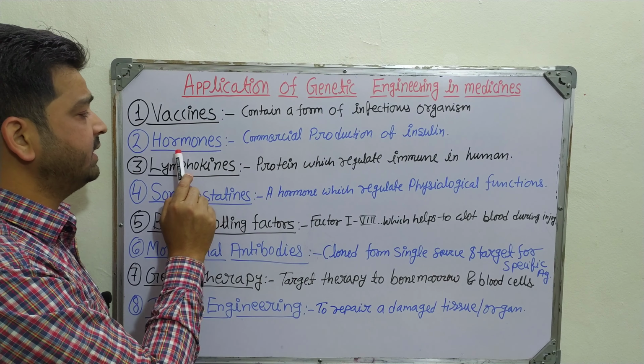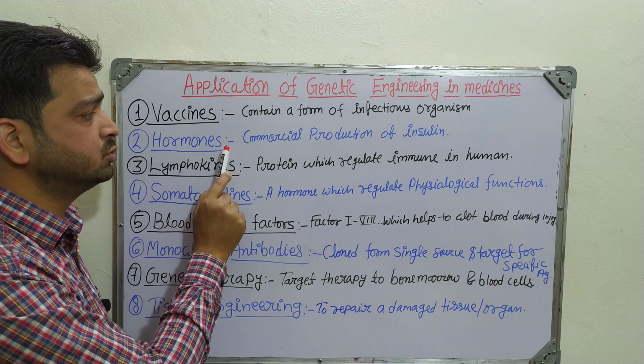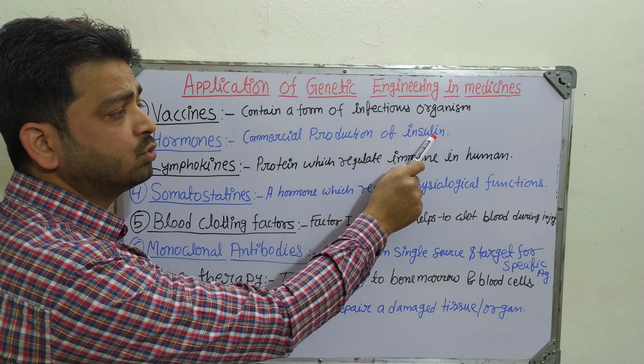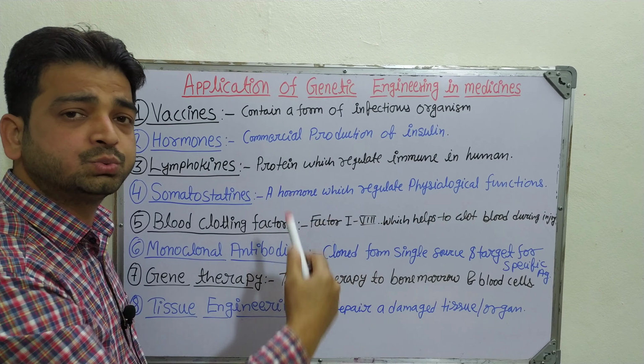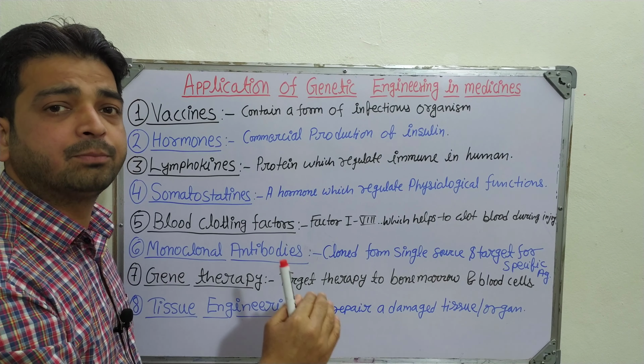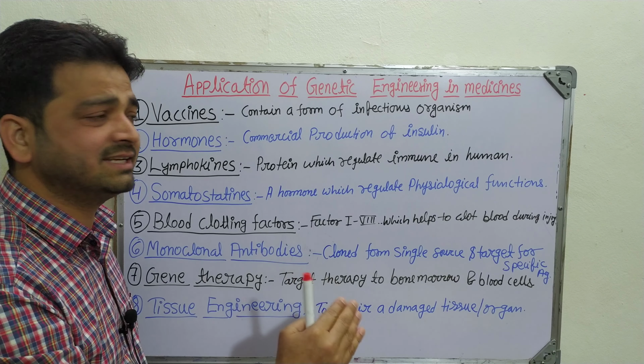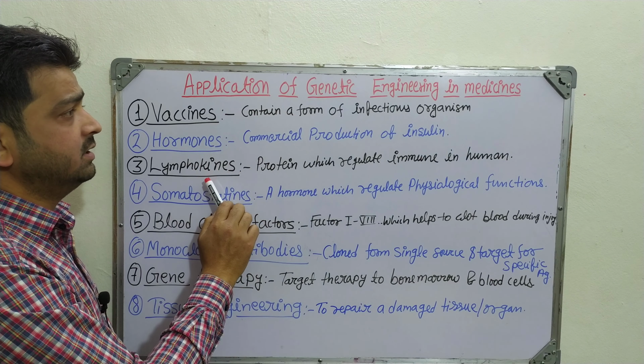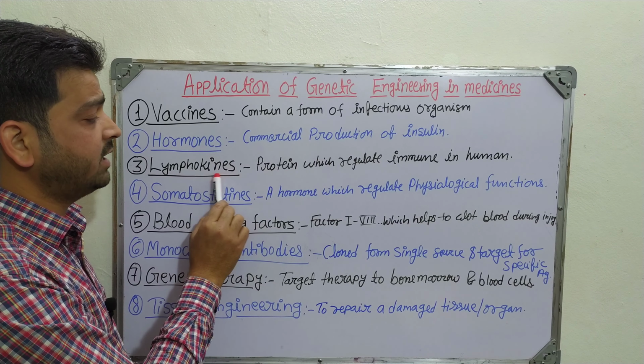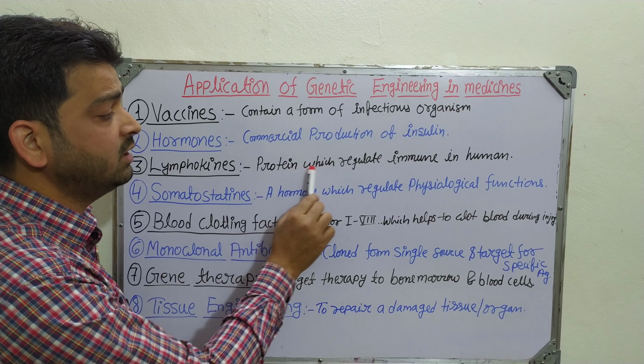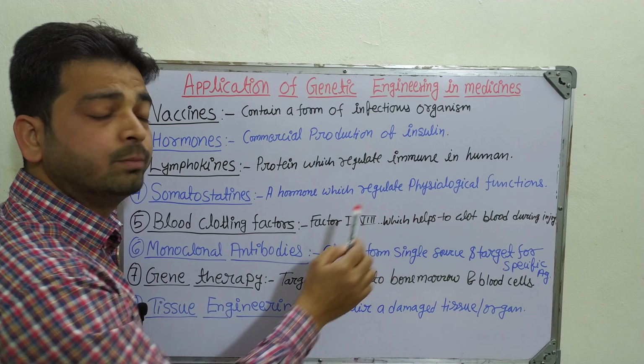Coming to the second application, that is the production of hormones. Like the commercial production of insulin and other hormones which can be useful for human beings, that can be produced commercially by using genetic engineering techniques. The third application is lymphokines, right? Lymphokines are proteins which regulate the immune system in the human body.